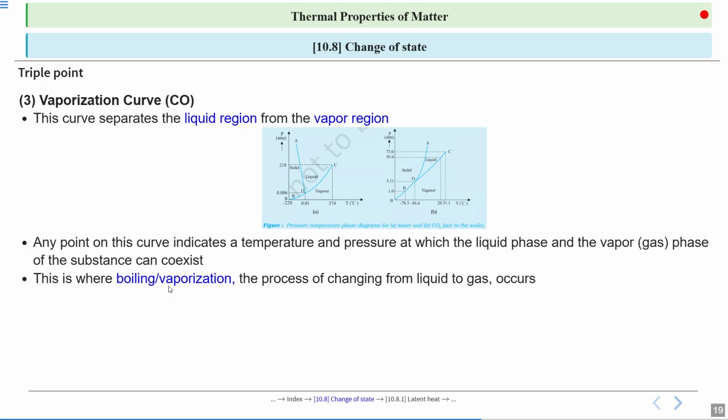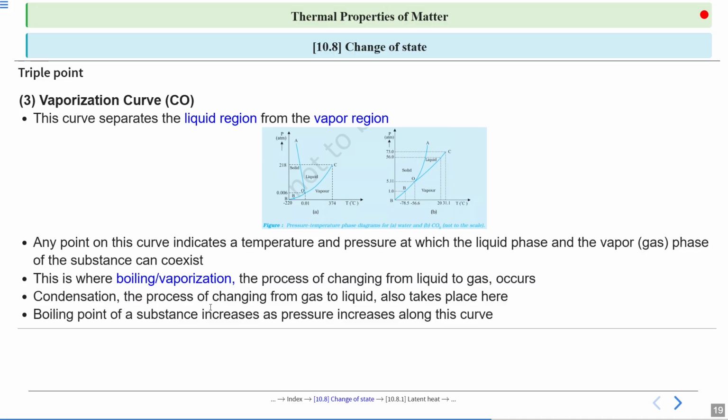This is where boiling or vaporization, the process of changing from liquid to gas, occurs. Condensation, the process of changing from gas to liquid, also takes place here. Boiling point of a substance increases as pressure increases along this curve. So that covers the regions: vaporization curve, fusion curve.